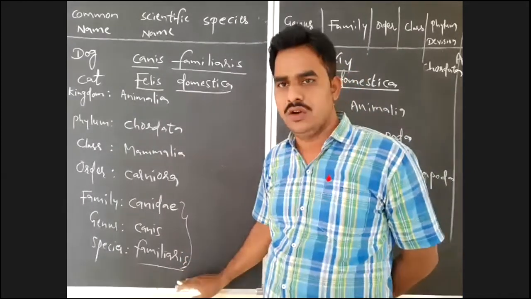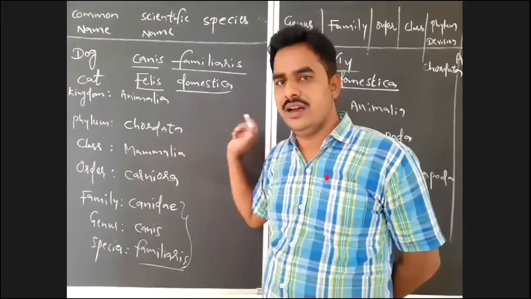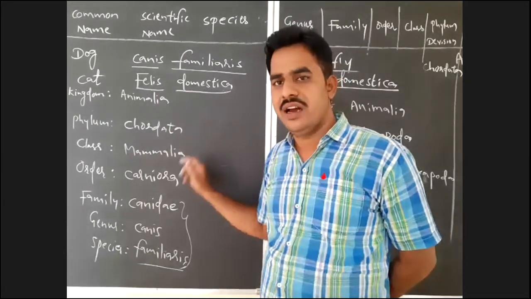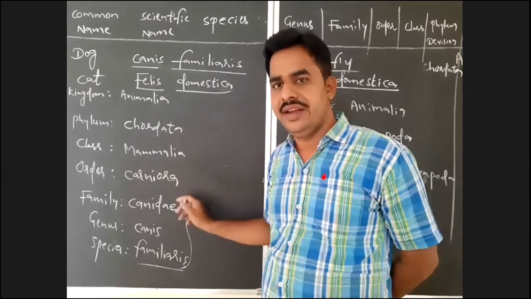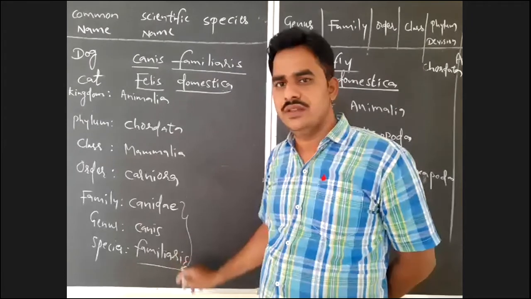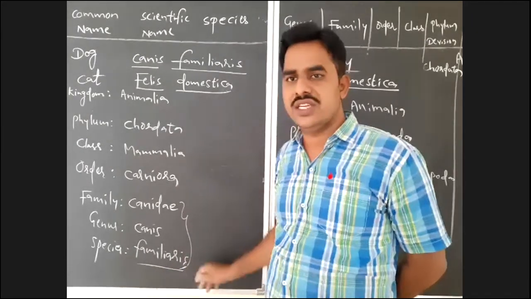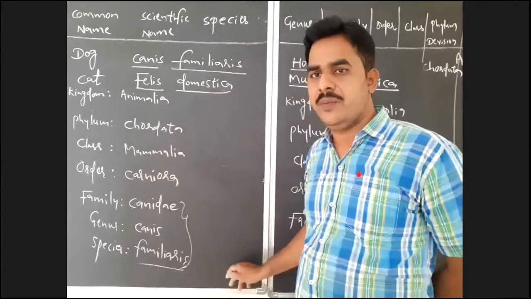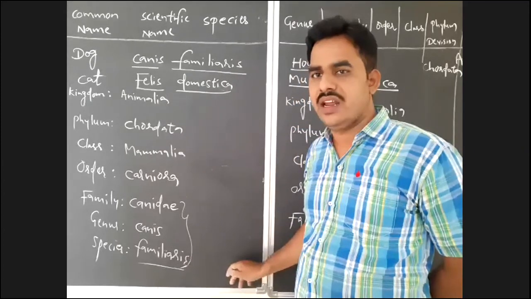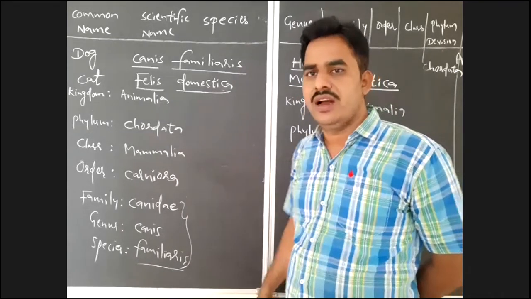So Felis leo, that is lion: kingdom Animalia, phylum Chordata, class Mammalia, order Carnivora, family Felidae, and after that genus Felis, species leo. Here if we write tigris, that is the classification of tiger. If we write pardus, that is the classification of cheetah.